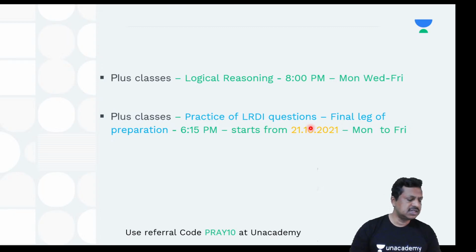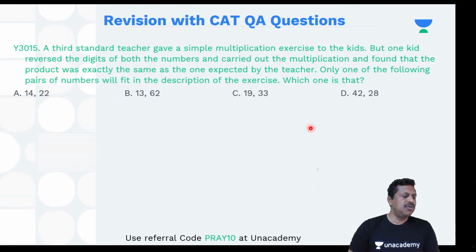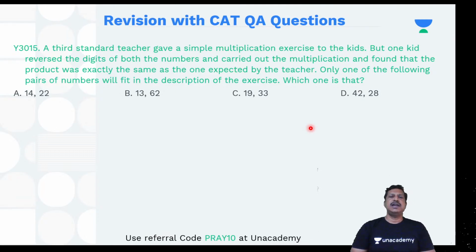All right, so let's go to our next question. A third standard teacher gave a multiplication exercise to the kids, but one kid reversed the digits of both the numbers and carried out the multiplication and found that the product was exactly the same as the one expected by the teacher.